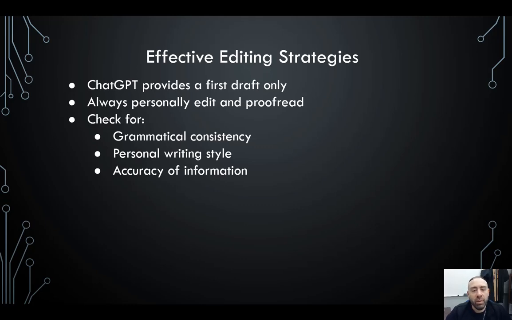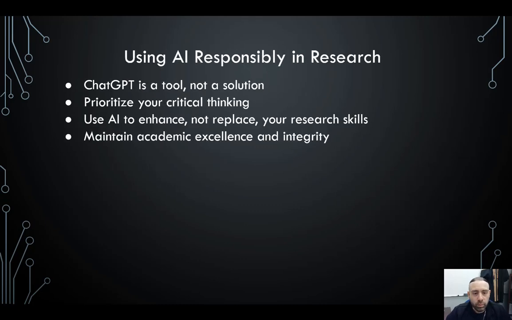It's about the accuracy of the information that is being provided. Where is ChatGPT pulling this information from, and that source? Is it a reliable source? Is it backed by an agency, an organization? Is it a peer-reviewed article? This is all information, again, that you have to be mindful of. And as I mentioned, use it responsibly.